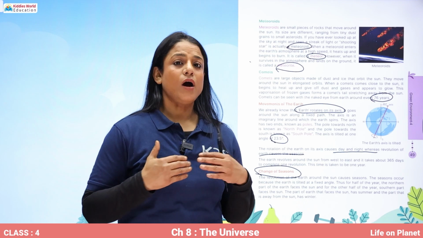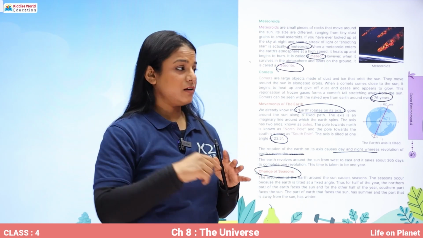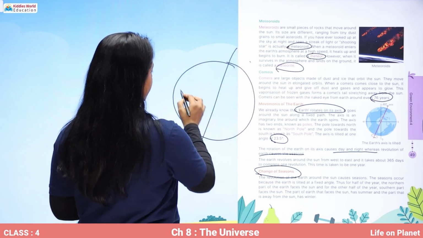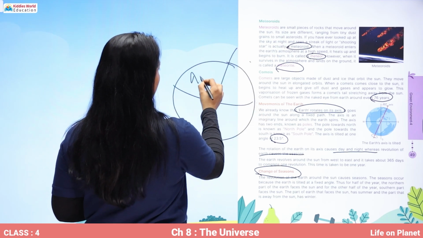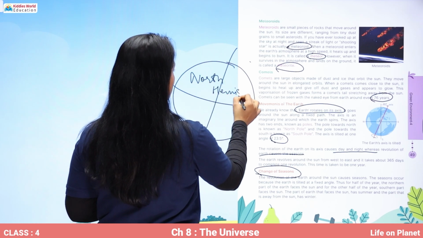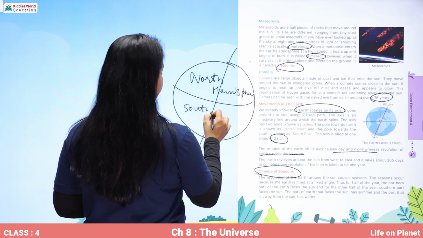Okay, so half of the year, the northern hemisphere, what is the northern hemisphere? This is the axis, this is the northern hemisphere, and this is the southern hemisphere.